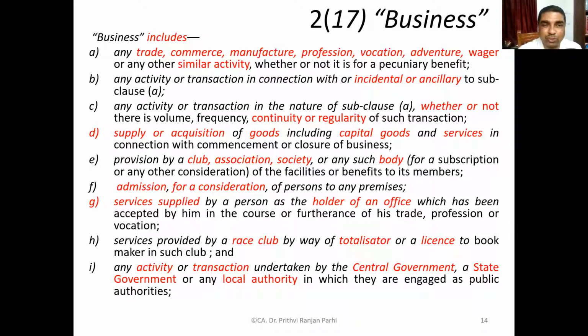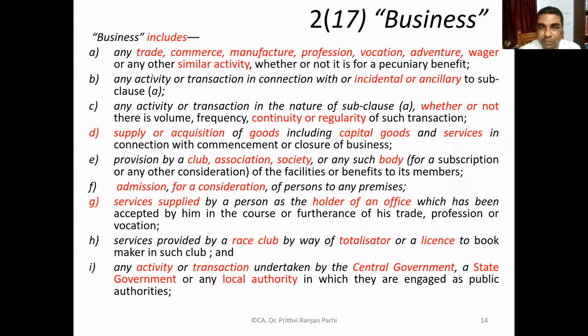Point D talks about supply or acquisition of goods, including capital goods, and services in connection with the commencement or closure of the business. So when goods are acquired, it may be capital goods, maybe some services. All these things form a part of business.